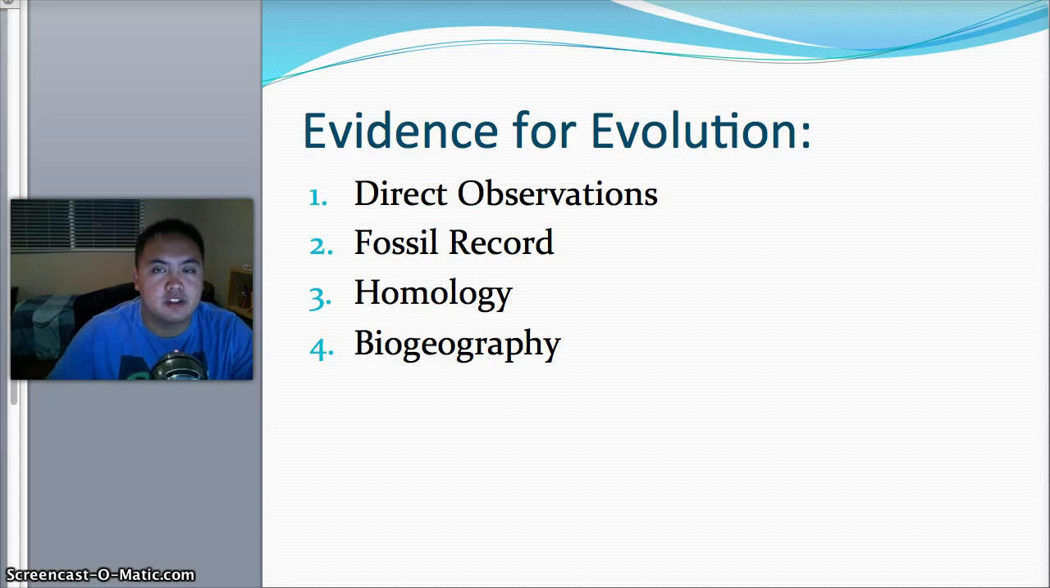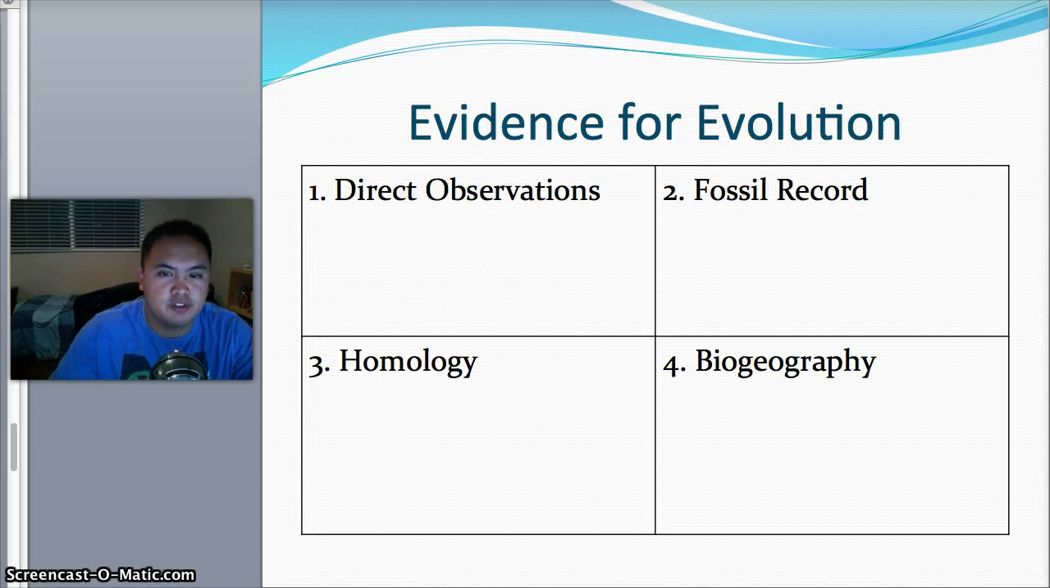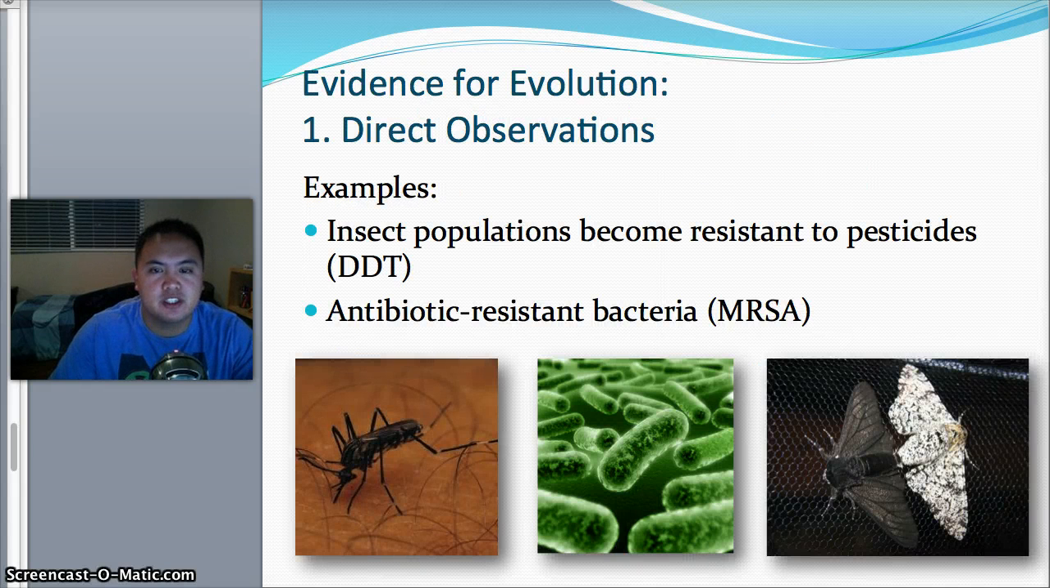So the direct evidence, the 4 things you need to know for the standard, what's the evidence? Direct observations, fossil record, homology, and biogeography. And all 4 I'm going to explain for you. Here's a nice chart if you wanted to fill this in or help study. Number 1, direct observations. This is our first evidence. It's the easiest one because direct observations mean to actually see it.